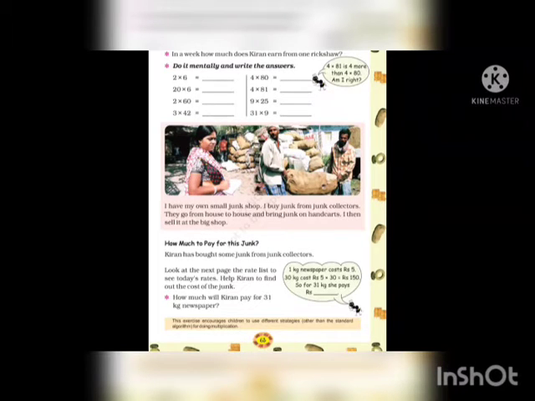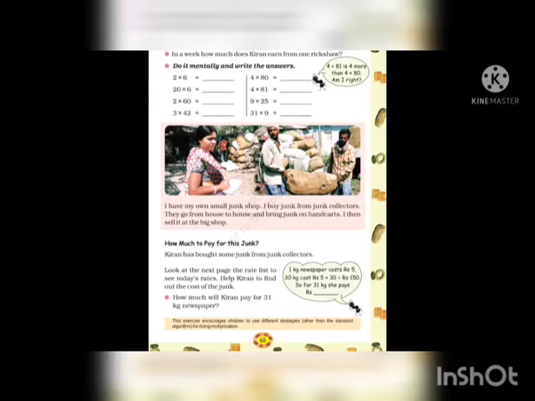So how much to pay for this junk? Kiran has bought some junk from junk collectors. Look at the next page, the rate list, to see today's rates. Help Kiran to find out the cost of the junk. How much will Kiran pay for 31 kg newspaper? See here it is written, 1 kg newspaper costs rupees 5.